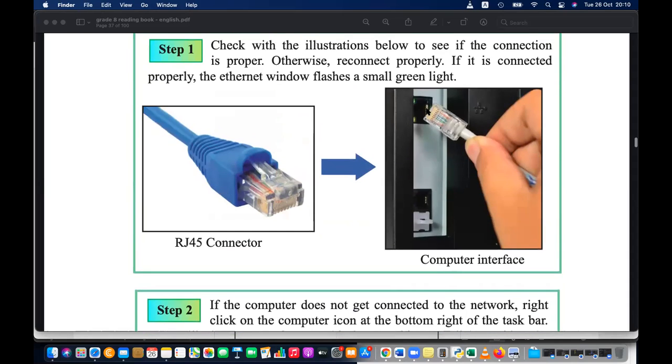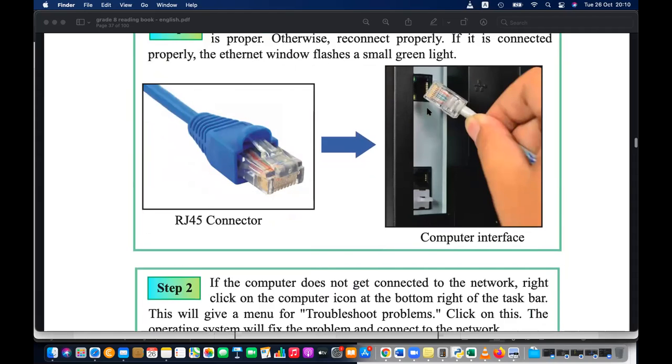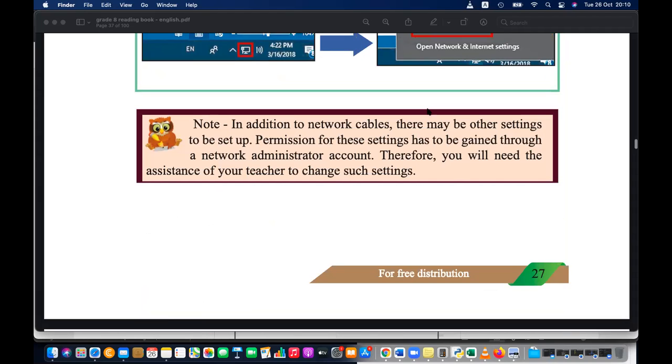Sir, what is the most reliable way of getting data from the internet, wireless or wired? Wired is always reliable, right? Wireless is less secure, but that doesn't mean wireless is always suspicious.